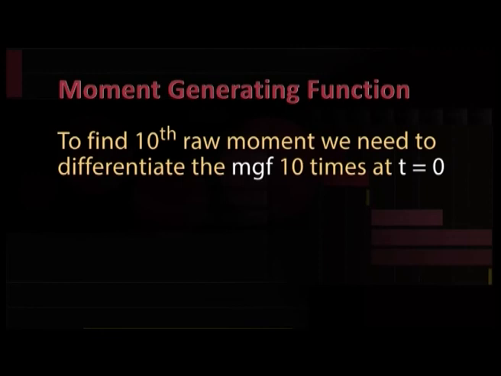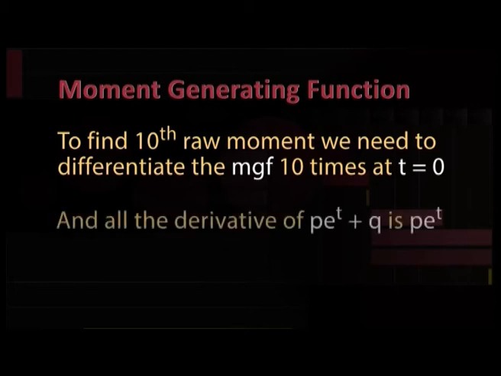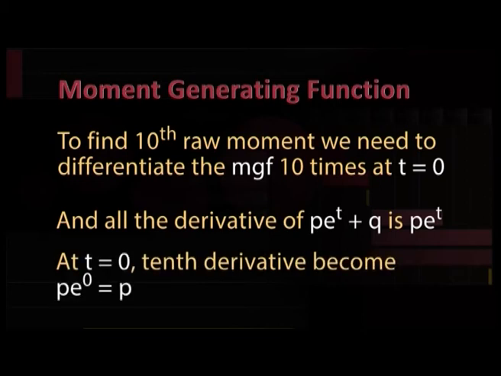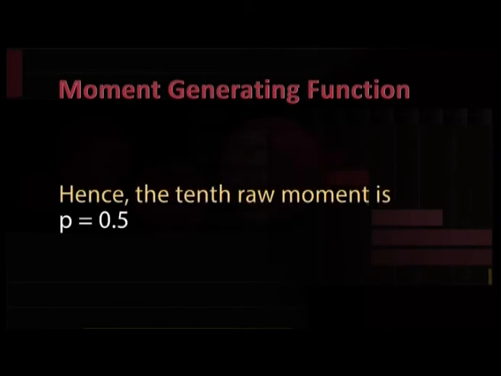To find the 10th raw moment, we need to differentiate the MGF 10 times at t equal to 0. Every derivative of pe^t plus q is pe^t. At t equal to 0, the 10th derivative becomes pe^0, which is equal to p. Hence, the 10th raw moment is p, equal to 0.5.